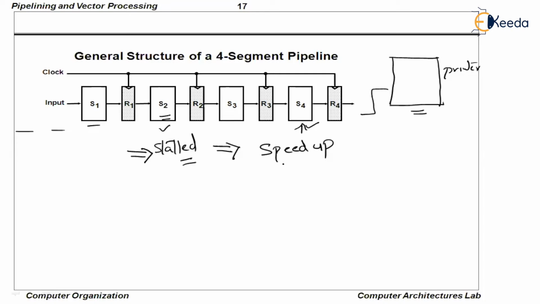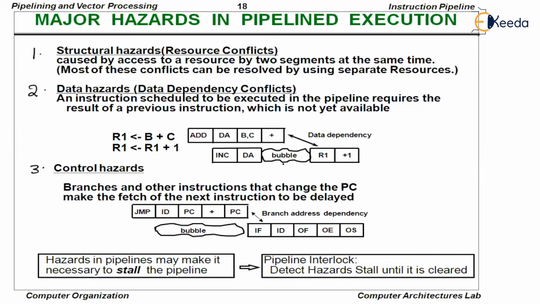Initially, we will understand all the difficulties. Then we are going to find out the techniques to handle and resolve those difficulties. You know that a structural hazard is caused by access to the same resource by more than one segment at the same time. Here it is given as two segments, but generally it should be rephrased as one resource. If it is accessed by more than one segment at the same time, we are in a situation called a structural hazard, which leads to a stall. Later we'll discuss how this hazard can be handled.